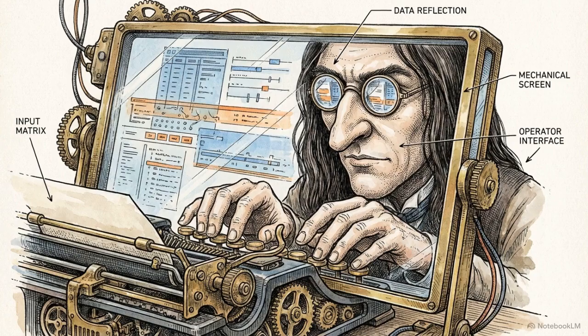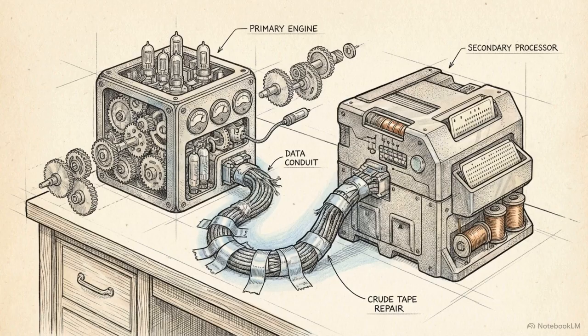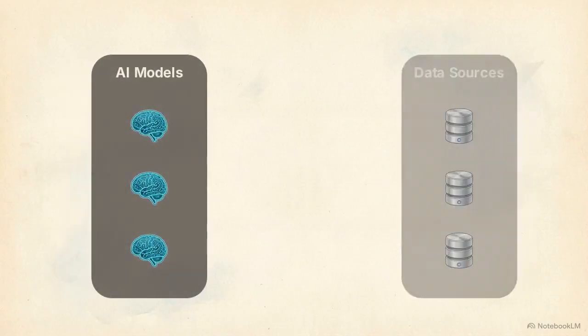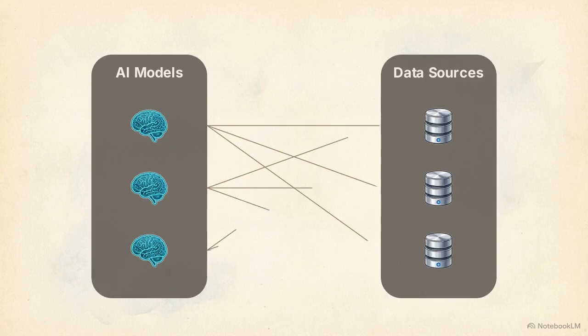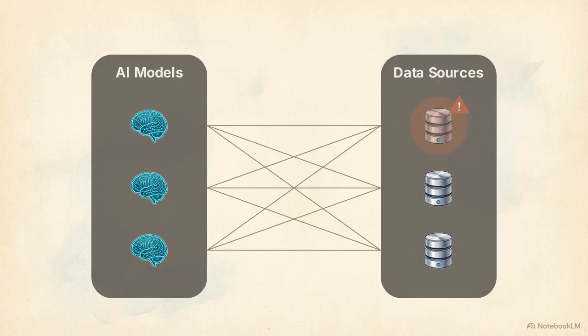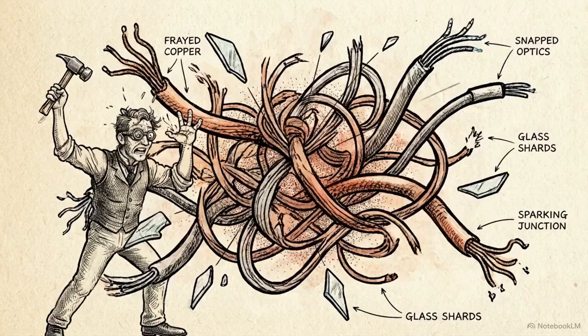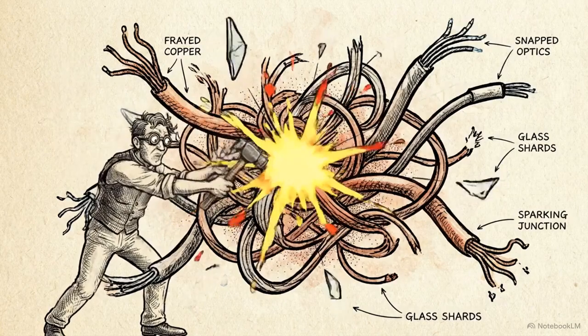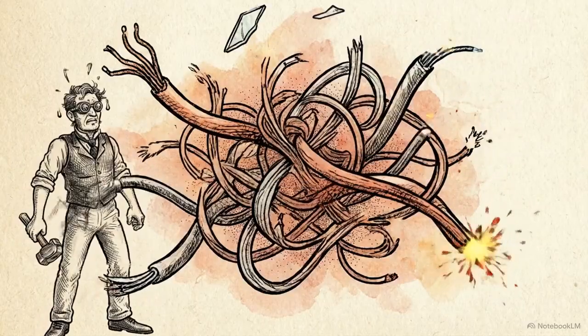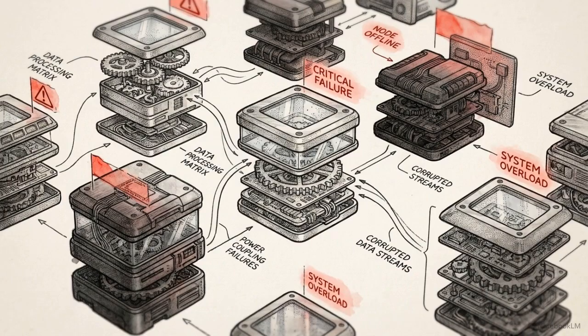To bypass this isolation, developers typically write bespoke API integrations. They build a custom, hard-coded bridge connecting one specific AI model to one data source. Scaling to 3 AI models accessing 3 distinct databases requires maintaining 9 separate connections. This architecture is brittle. If one data provider updates their API endpoint, every hard-coded integration pointing to that database breaks simultaneously. Teams end up dedicating massive amounts of engineering hours strictly to integration maintenance. This creates a severe bottleneck, stalling the deployment of scalable AI agents in complex enterprise environments.